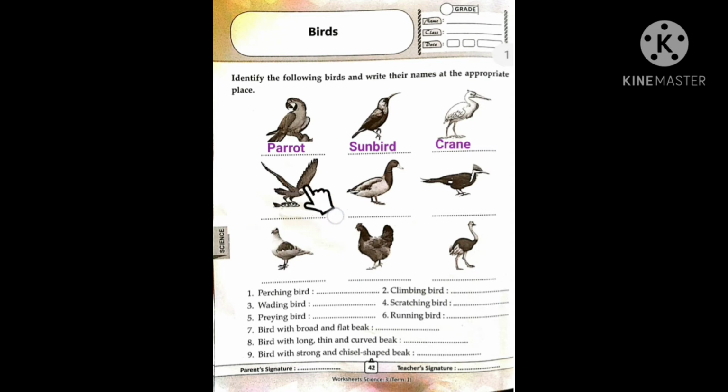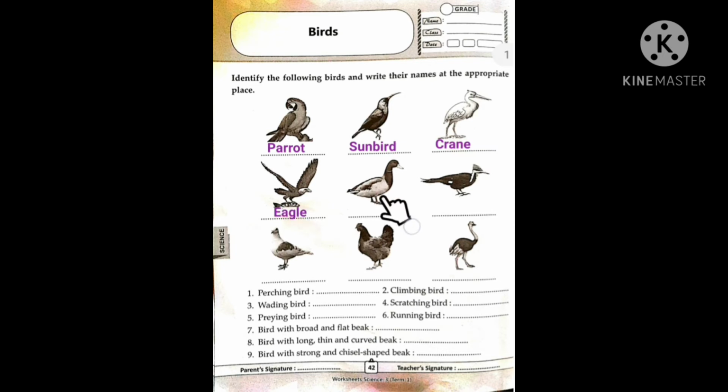Now, the fourth picture. Which bird is this? It has a strong, sharp and hooked beak for tearing flesh, and it flies high. This bird is eagle. This bird is also known as a bird of prey. We can write here eagle.